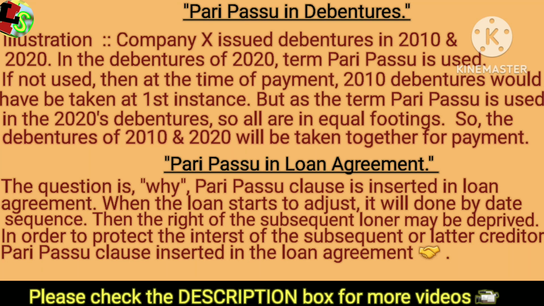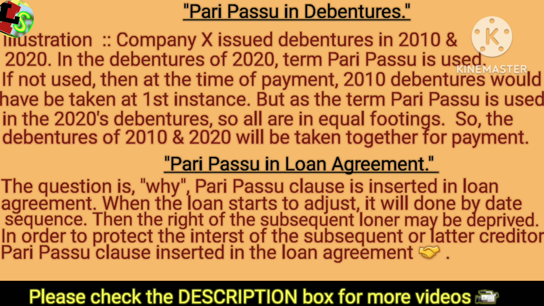Generally, if pari passu is not mentioned, then at the time of realization, the debentures of 2010 will be taken first, before those of 2020. But as the term pari passu is used in the debentures of 2020, all the debentures of 2010 and 2020 have to be taken together, that is, ranking equally without preference.